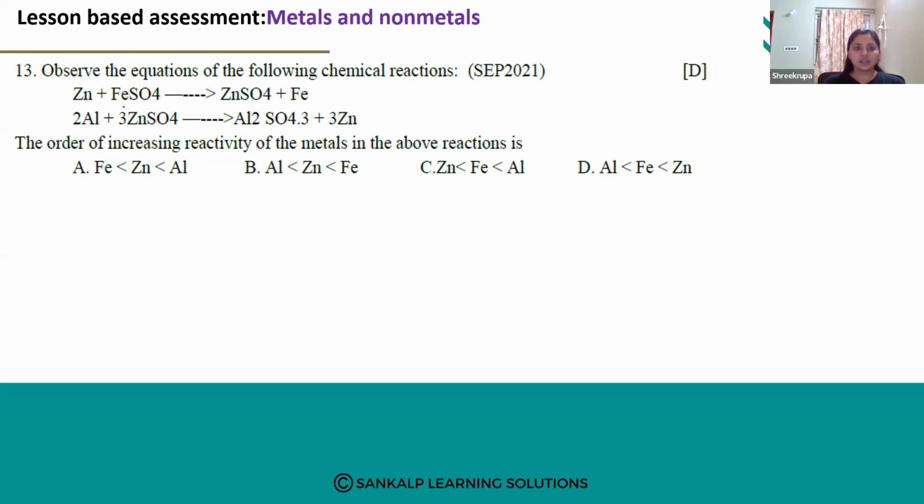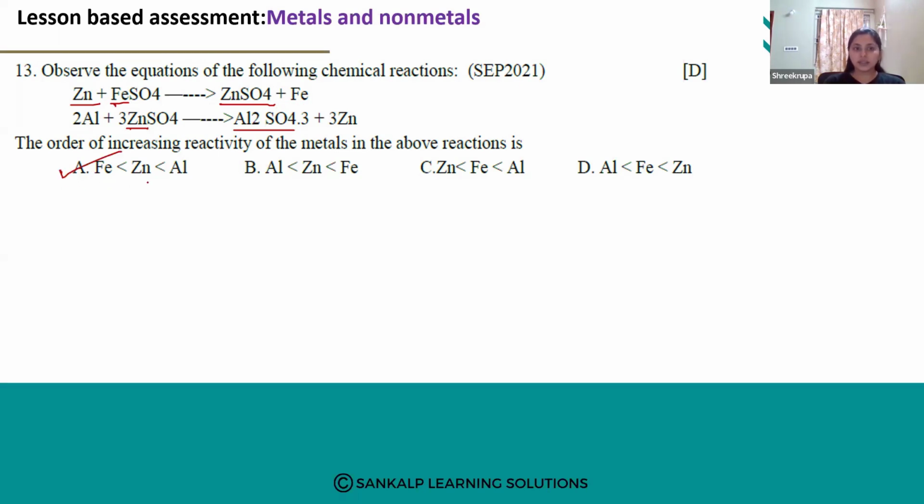In the first reaction, iron is getting displaced by zinc, so ZnSO4 is formed. In the second reaction, that zinc is displaced by aluminium. That's why Al2(SO4)3 is formed. So the reactivity of aluminium is more than zinc, and the least reactive among these is iron. So option A is the correct answer.